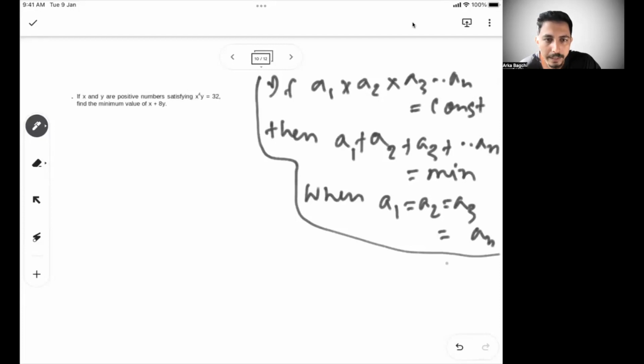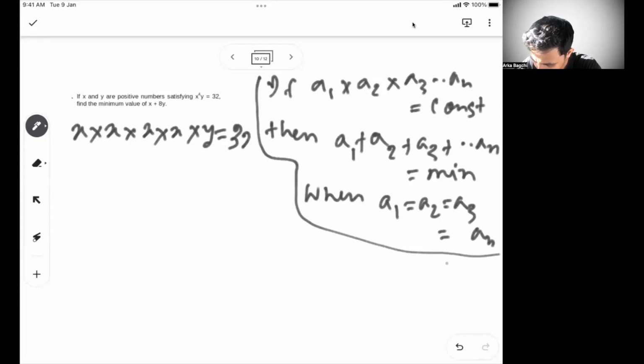Now here it says x to the power 4 into y is a constant. So that means there are 4 times of x. So can I say x into x into x into x into y is equal to 32.